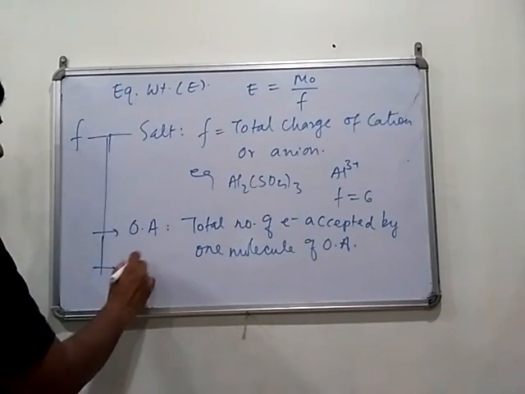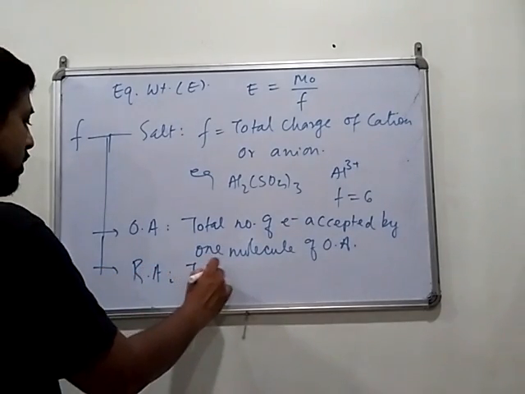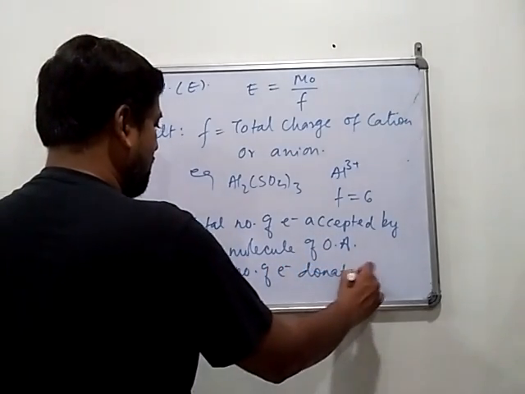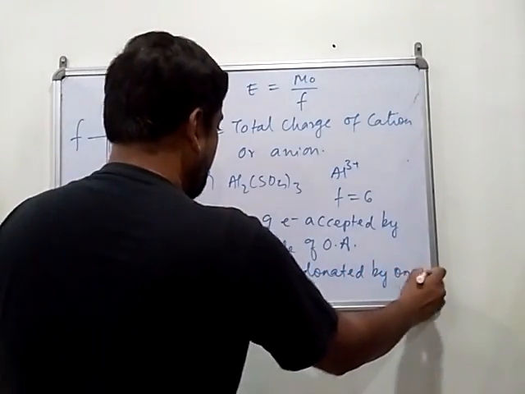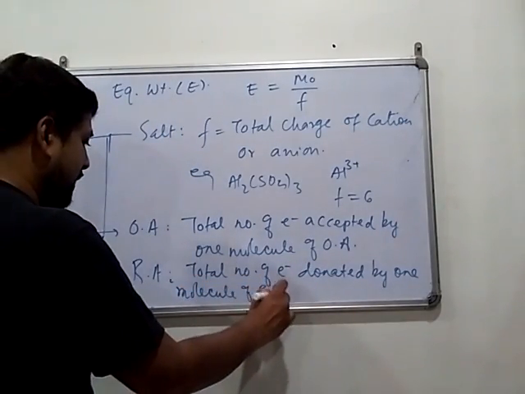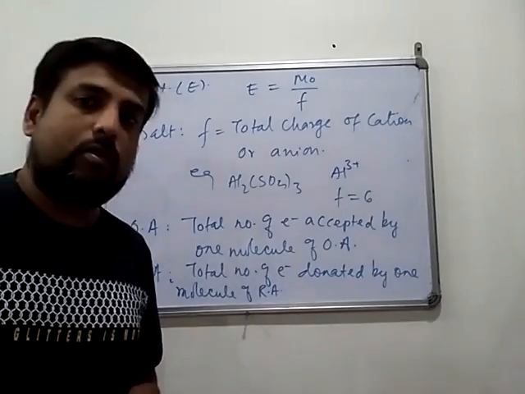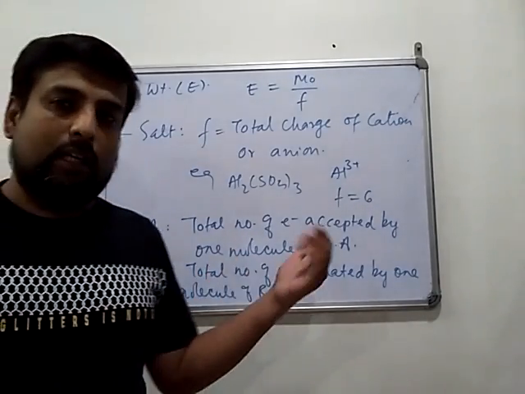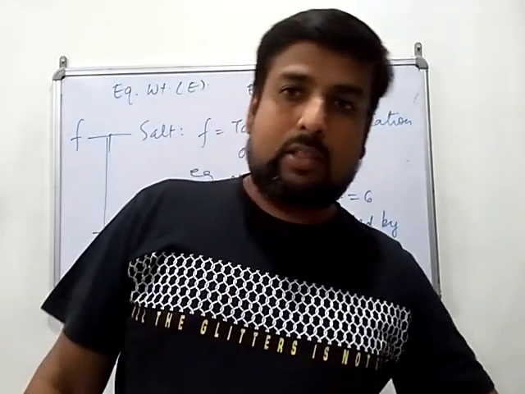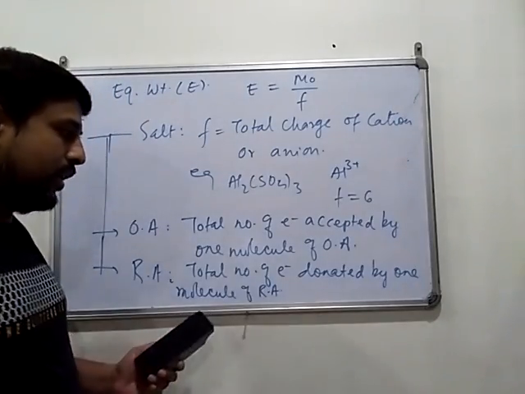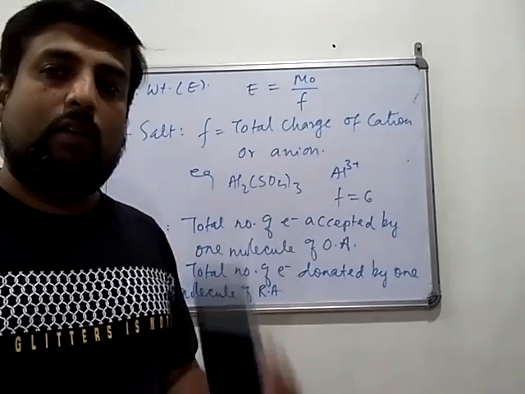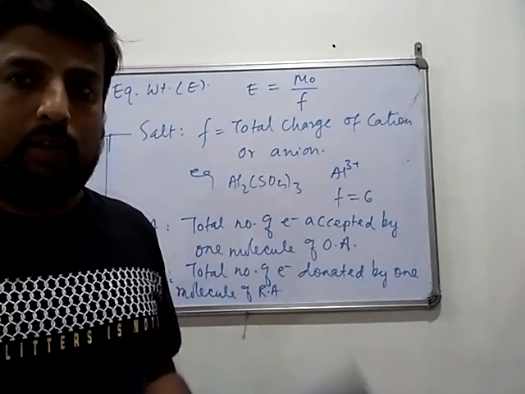For the reducing agent, it is the total number of electrons donated by one molecule of the reducing agent in a redox reaction. Reducing agents donate electrons, so the number of electrons donated by one molecule will be the factor of that reducing agent.